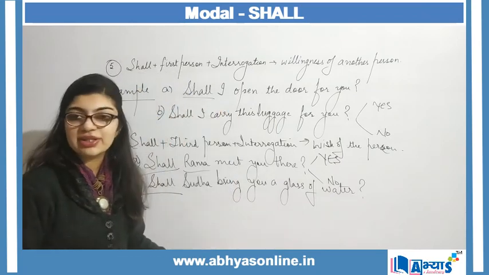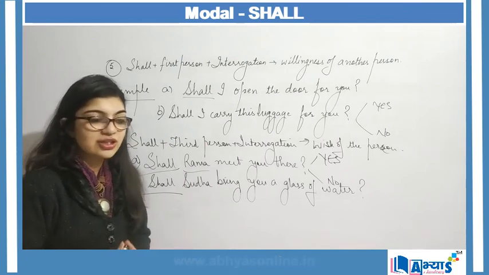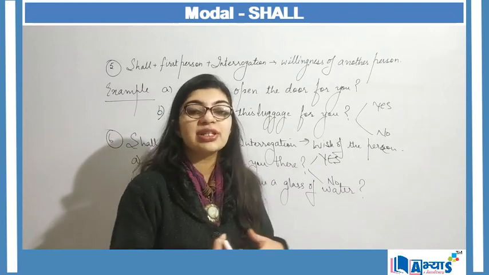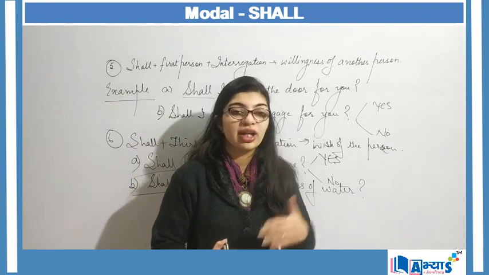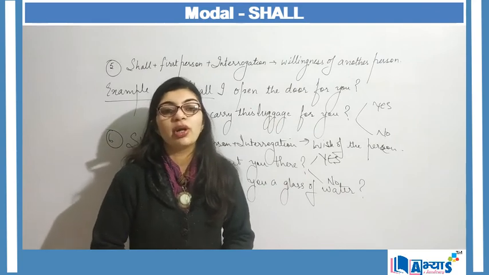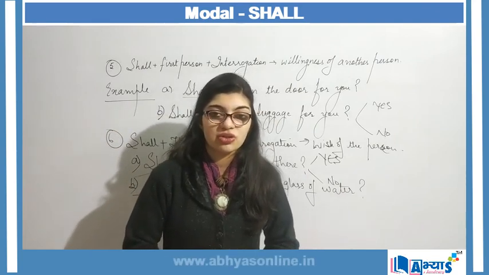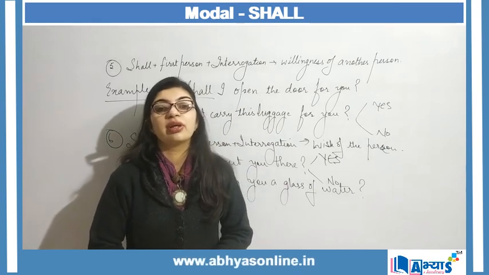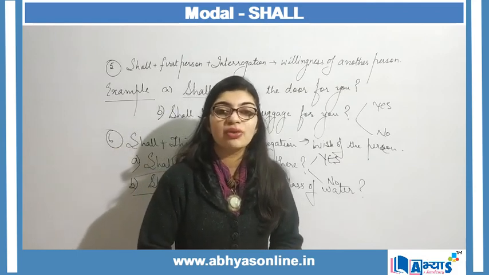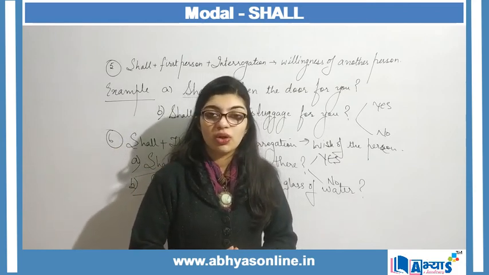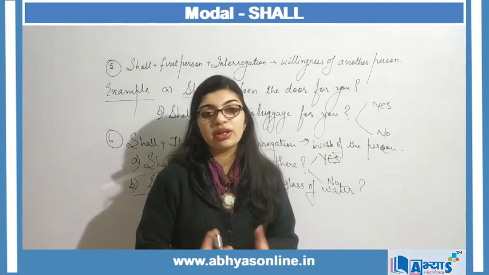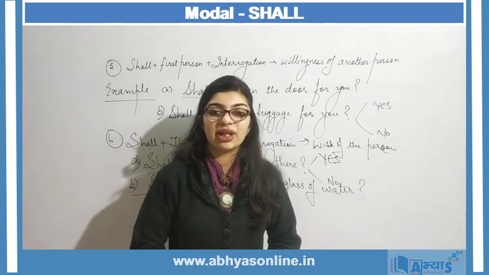So these were the applications of the modal shall. So in this video we have studied about modal shall, that where in first person when we use shall, what condition does that describe, or when we are using shall for the second or the third person, what condition will that describe. Also, shall can be used to describe an obligation. It can be used to describe any kind of compulsion. Then shall also expresses the wish or the willingness of another person. It can be used with the first person or a second or a third person using an interrogative sentence.